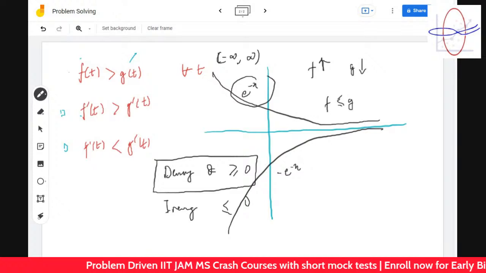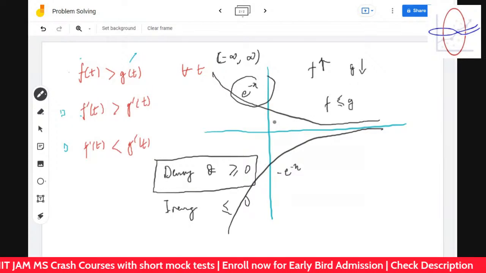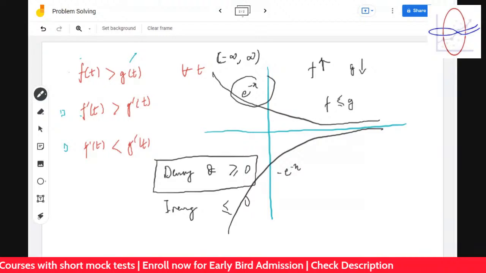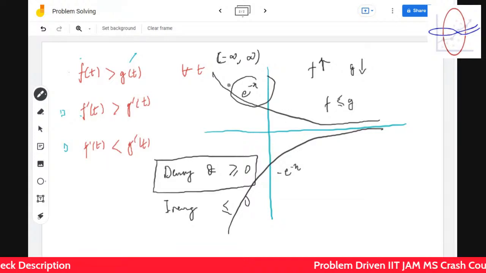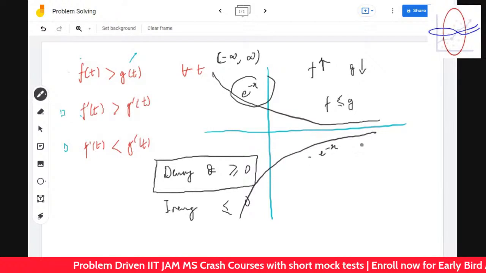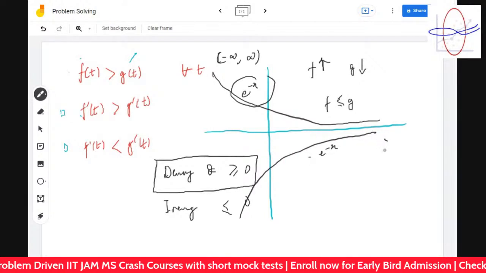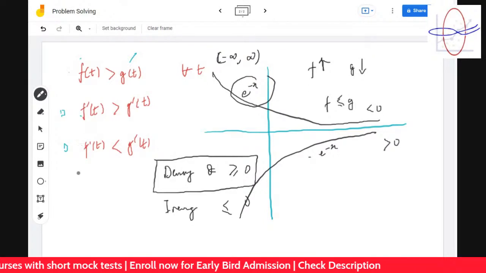So geometrically, if you draw stuff, it makes your life very, very easy. The first step is that human minds think geometrically, visually, and then try to mathematically formulate it. So these are the steps you should follow as a human being. So you have got this example now, right, Suryanshi: minus of e to the power minus x, its derivative is always greater than 0, increasing, and its derivative is always decreasing. So its derivative is less than 0 and still it's increasing.